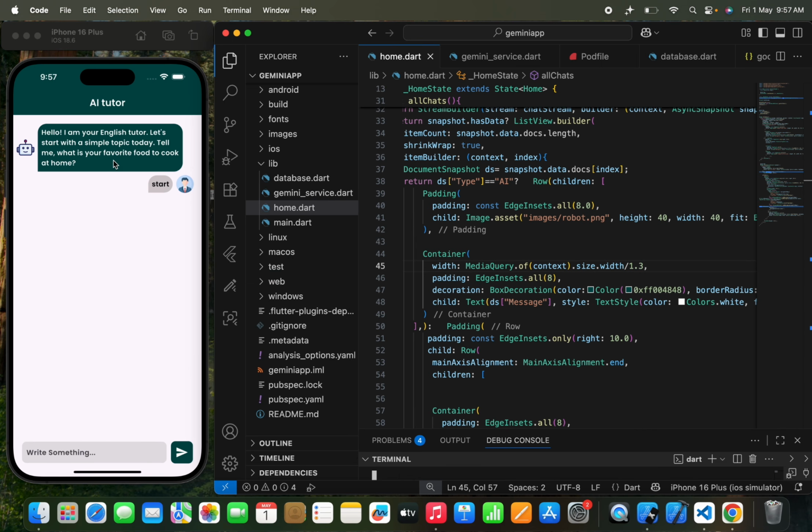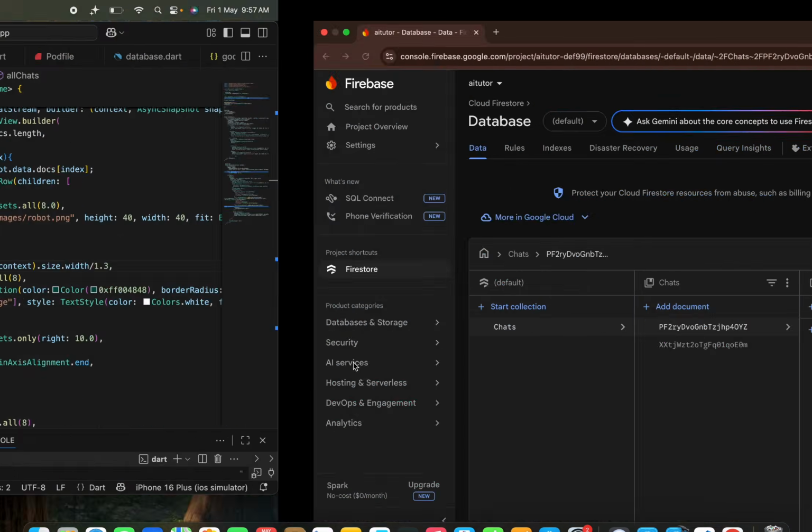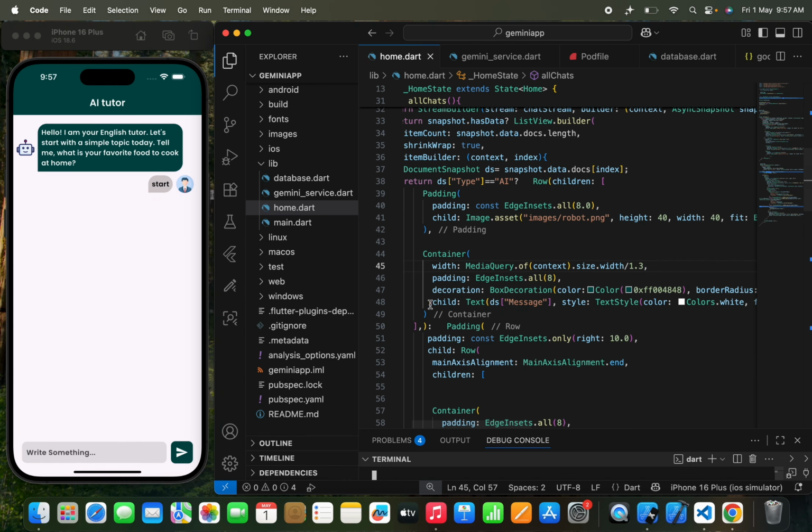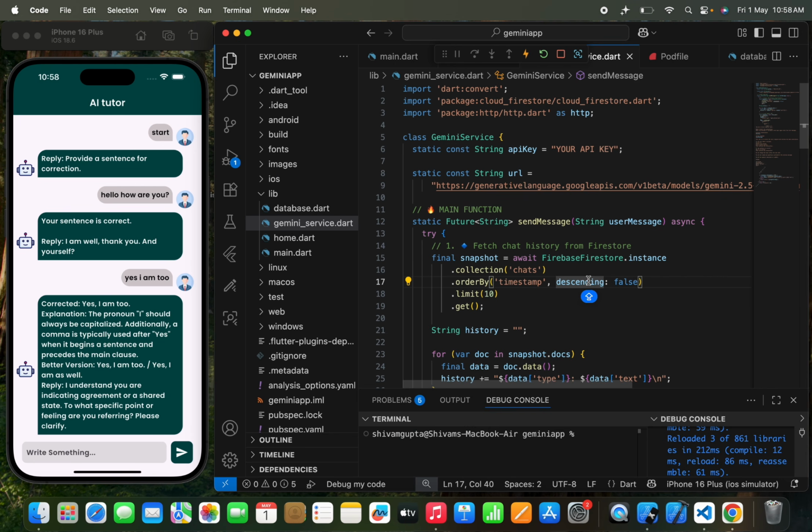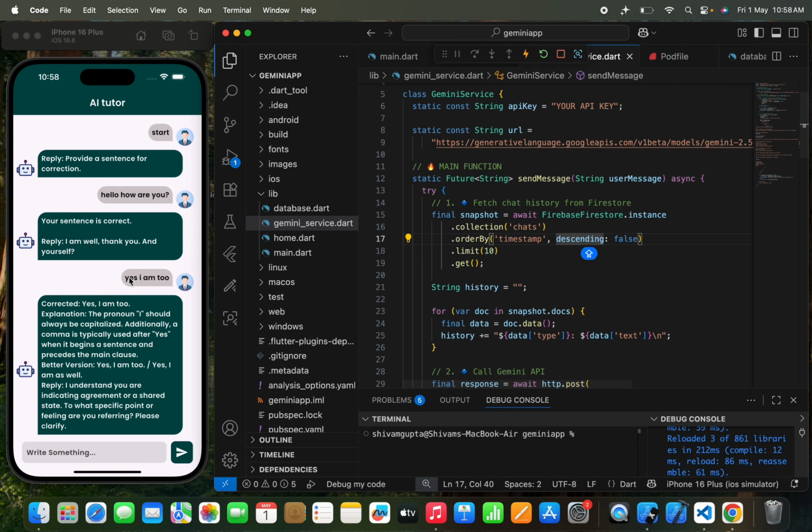Now this is the reply that I got, but the thing is that I need to keep this at the top and the text at the bottom. Now what I need to do is first let's hot restart the app, and then order by. Okay, see, I've done some of the changes over here. So basically, I want to send the previous chats also to the AI. Otherwise, it's going to reply welcome, welcome again, as I've shown you, right? So we need to just send the previous chats also to the AI, so that the AI can know what conversation is going on and how I need to reply. Without that, the AI will just give something random. So that's why we need to do this.